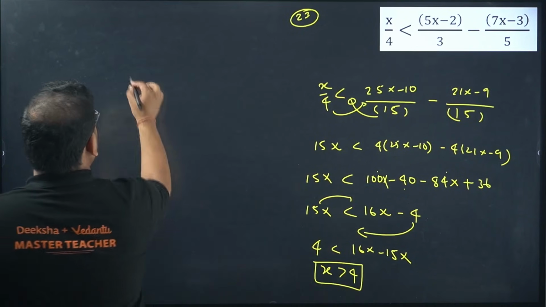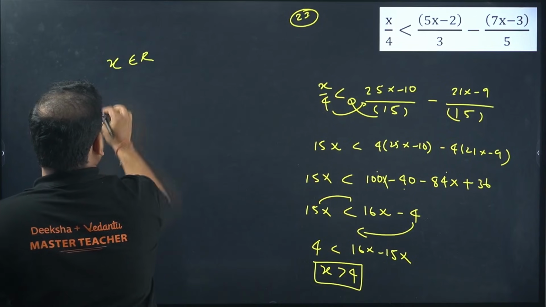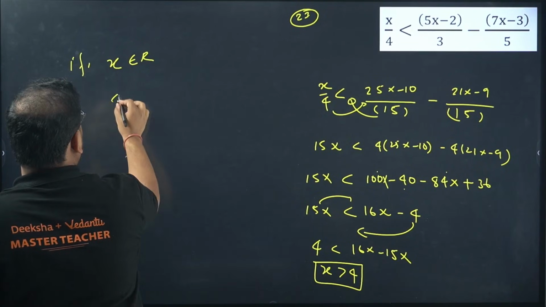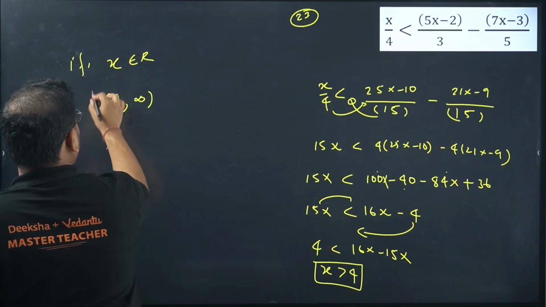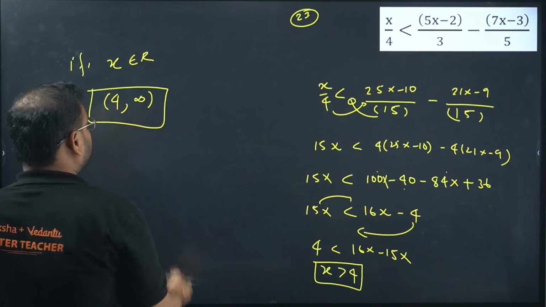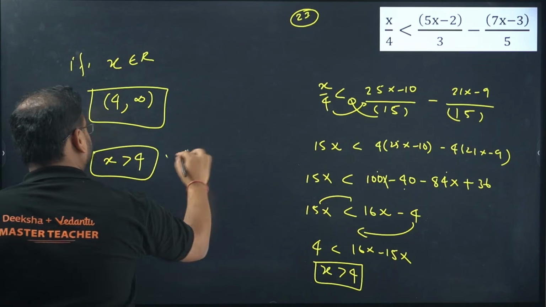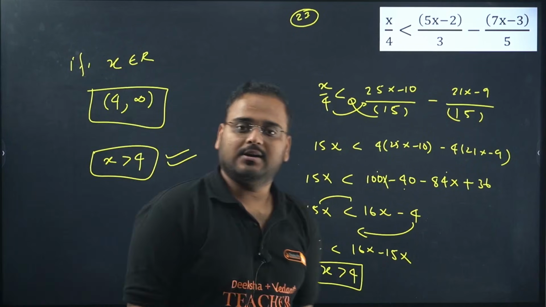What is the answer going to be? If x belongs to real numbers, the answer will be 4 open to infinity. Otherwise, x more than 4 is your answer. Got it? 23 is done.